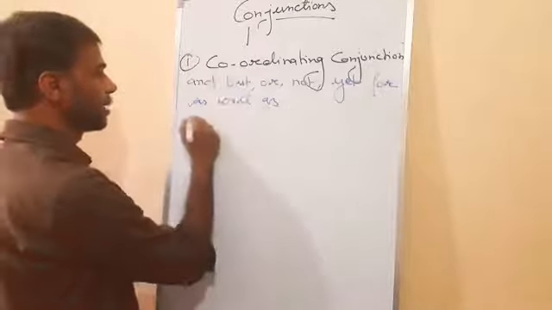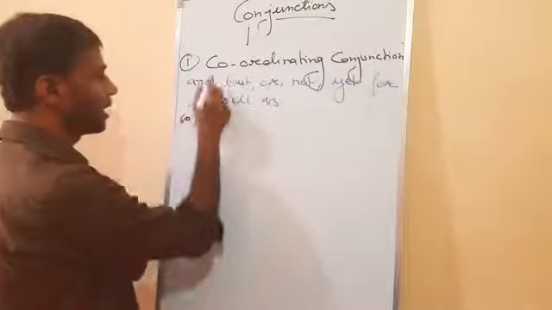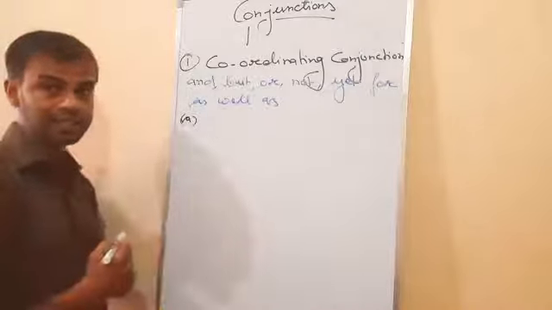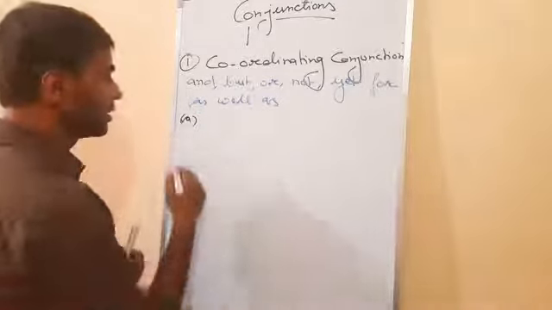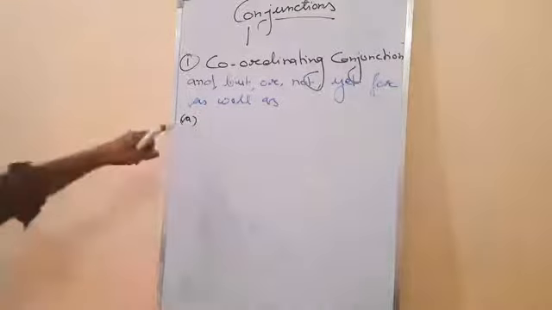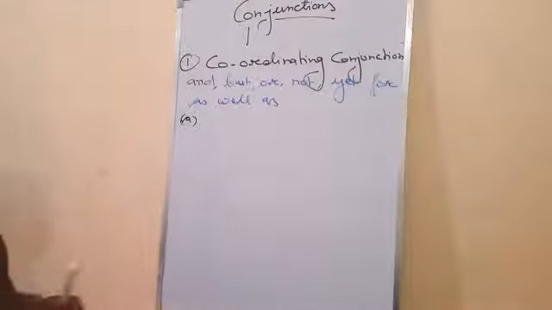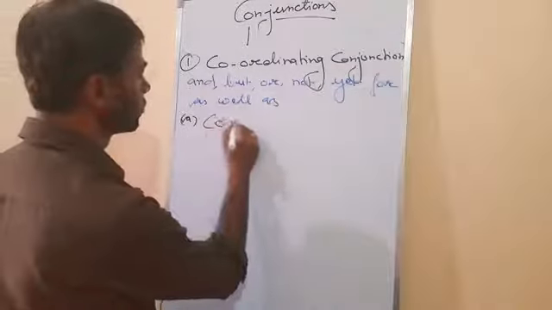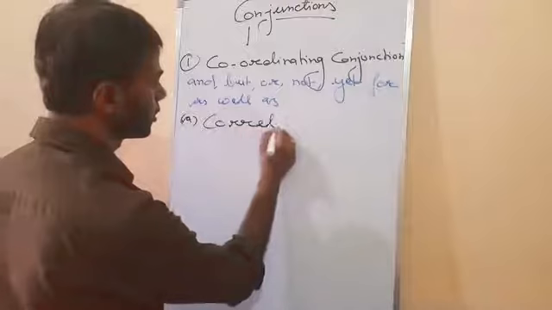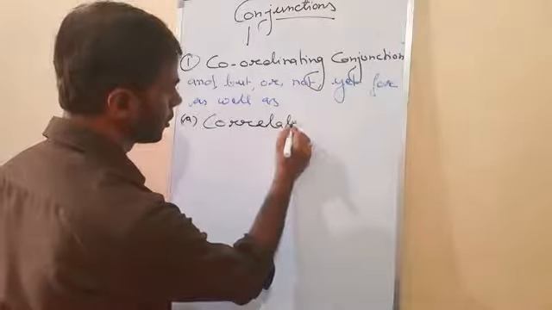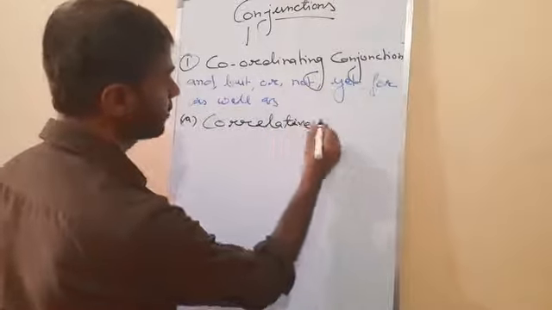This is the sub part. So I am writing here, as a part of coordinate conjunctions, that is the sub part: correlative conjunction.